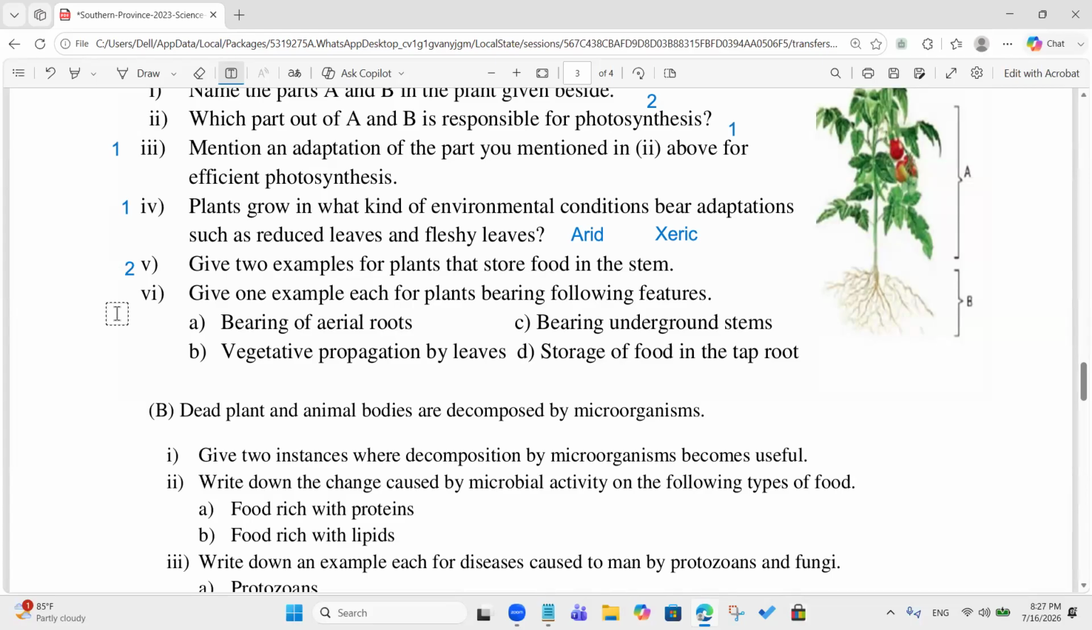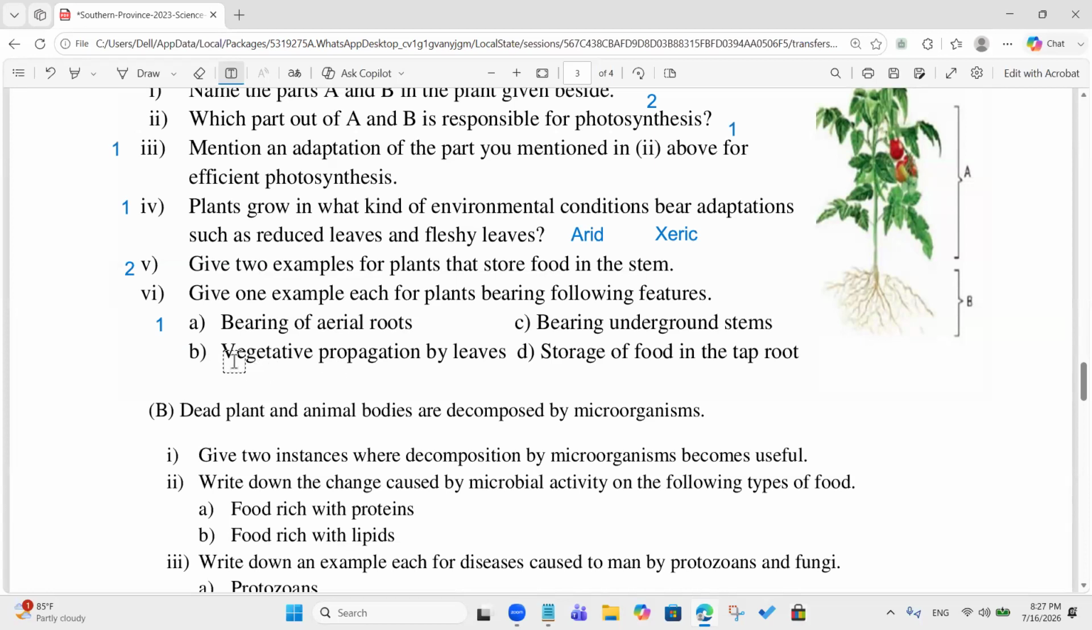Give one example for plants bearing the following features. Bearing of aerial roots. Orchid. Orchids, one mark. Vanilla? Bearing underground stems. Okay. If you have different answers, let me know. I will check whether they are correct or not. Orchid is correct.